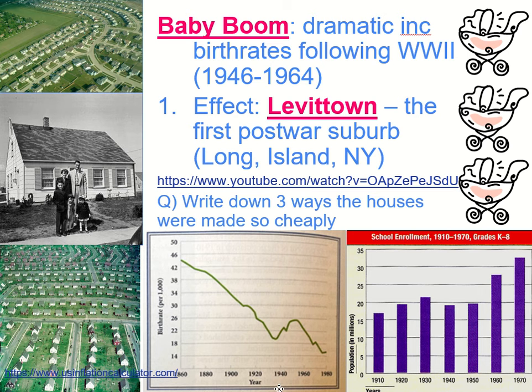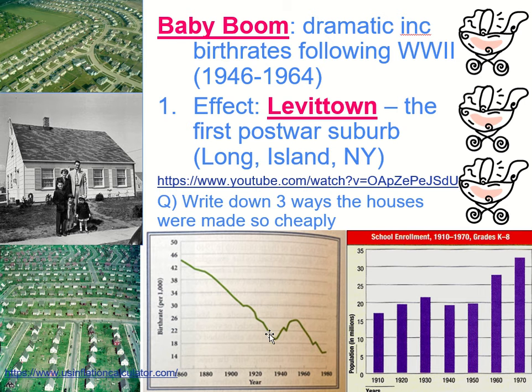Then we go down here and it's really, really low in the late 30s. Think Great Depression. People are going to try to avoid having children because they can't take care of themselves, right? So here's our big bump, right? This is the baby boom, right? So again, 40s to 60s, right? A large increase in people being born.